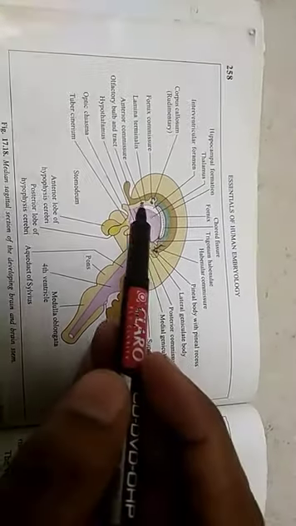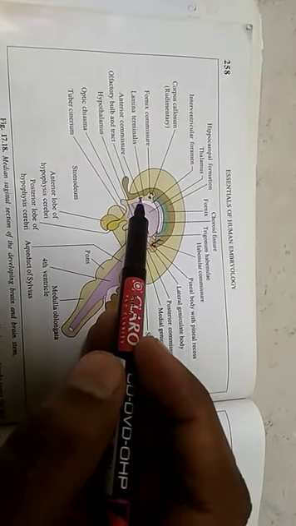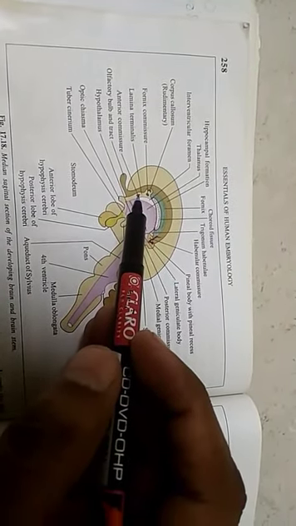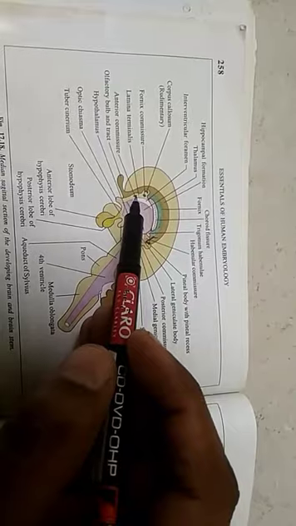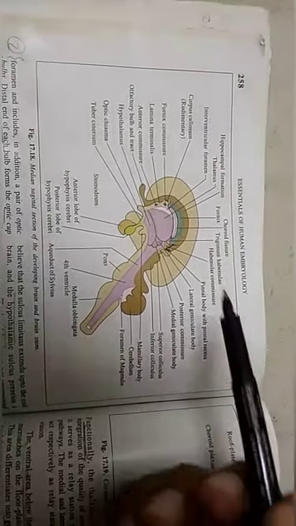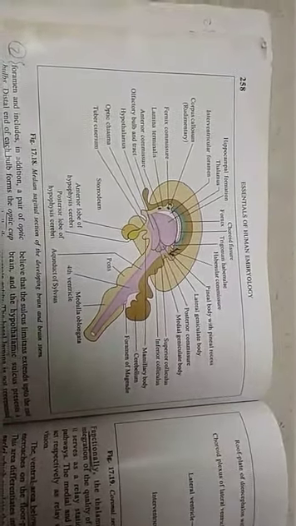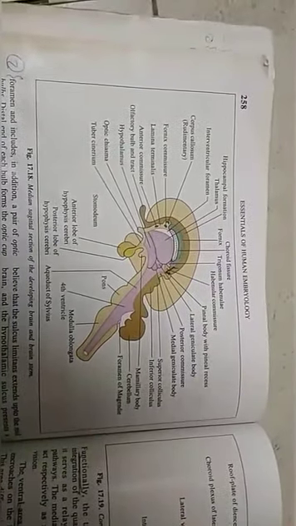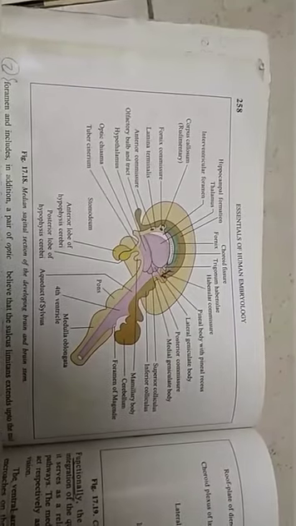Among these 3, anterior commissure is first to develop during the 3rd month in the ventral part of the lamina terminalis. This anterior commissure connects the olfactory tract as well as lower and anterior part of the temporal lobes of both the cerebral hemispheres.